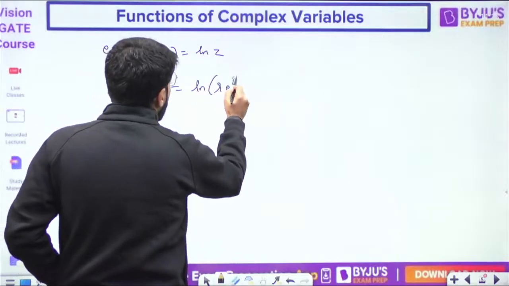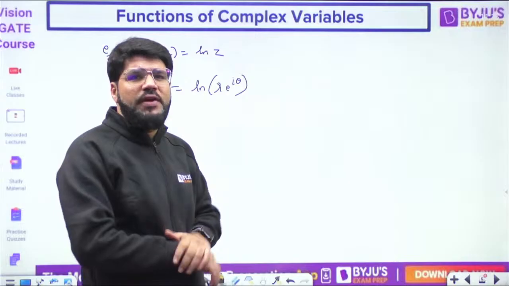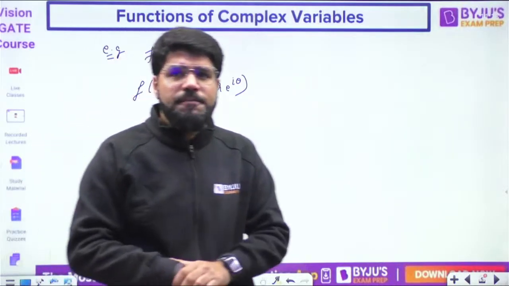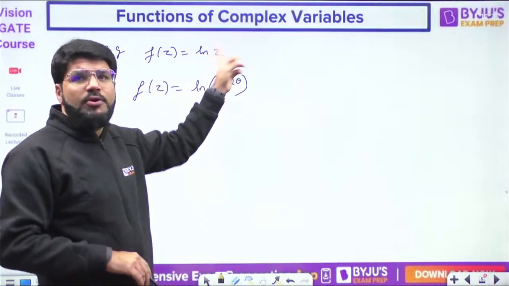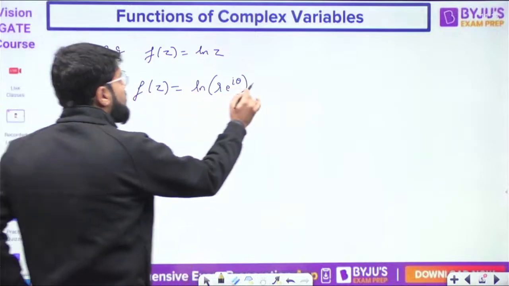I will put down z in the Euler form. The simple reason is we know the identity for log of a into b, but not log a plus b. Log a plus b cannot be expanded, but log a into b can. That is why I don't put x plus iy, I put the Euler form. A complex number can be put in any form. Now you can break this.